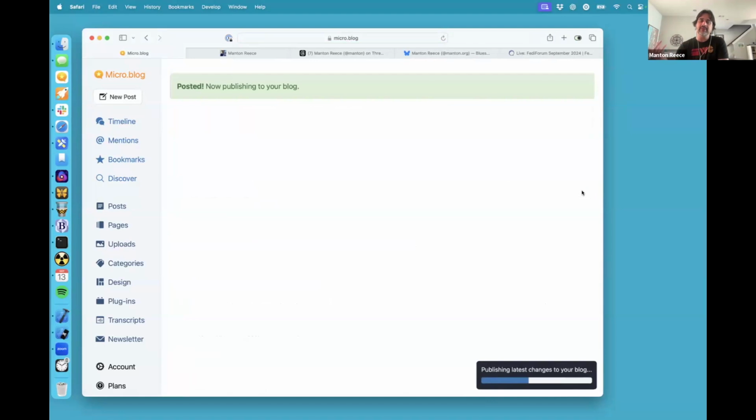We use Hugo behind the scenes, a static site generator. So it processes all the markdown, publishes to your own domain name. And because it natively supports ActivityPub, anybody on the Fediverse can follow my blog and read things.